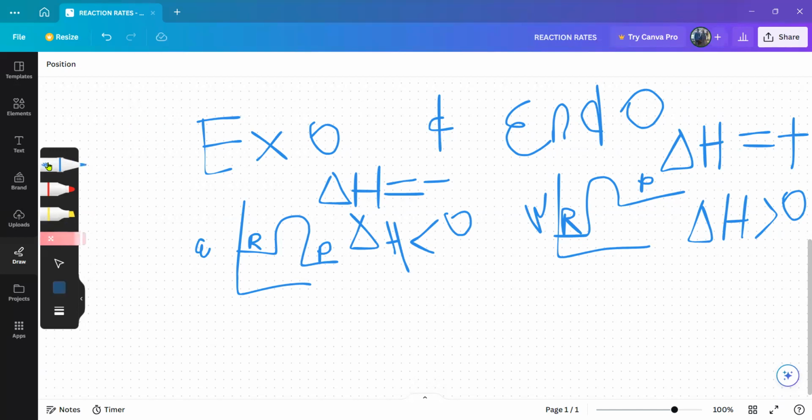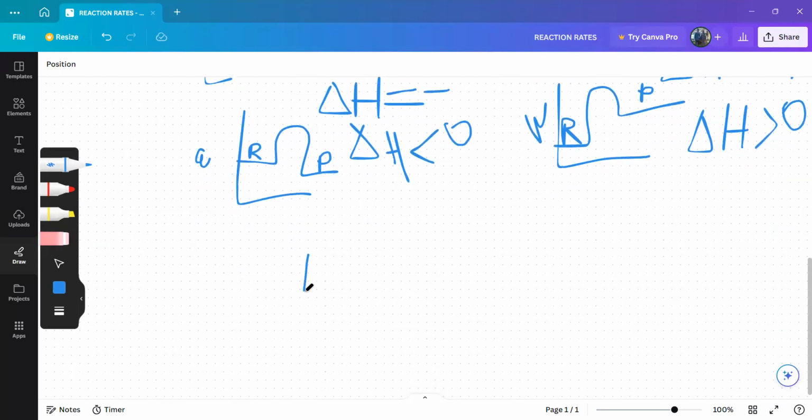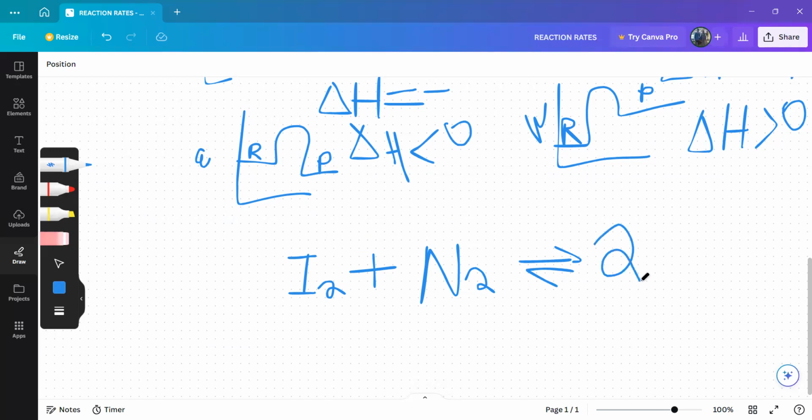Uma ngabe mhlambe ngino I2 plus N2, when I have I2 plus N2, these will give me 2Ni, and lawa ama gas, this is also a gas, this is also a gas.